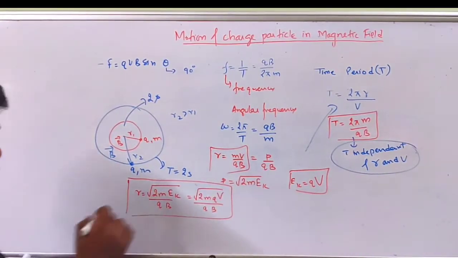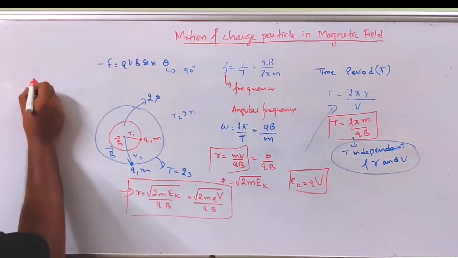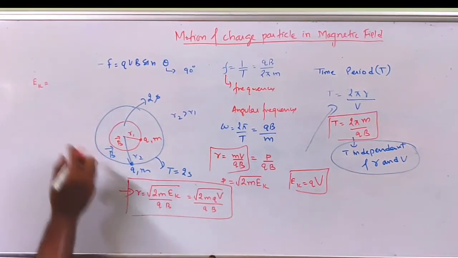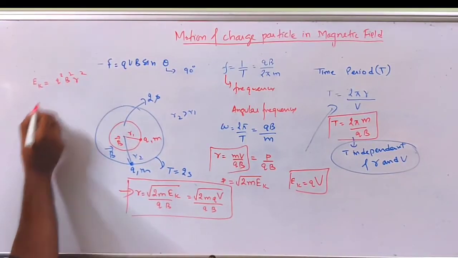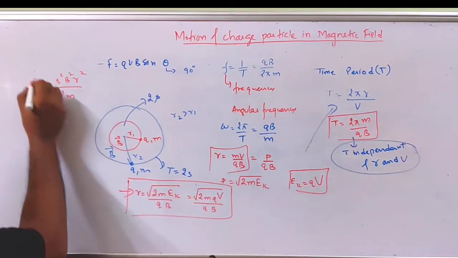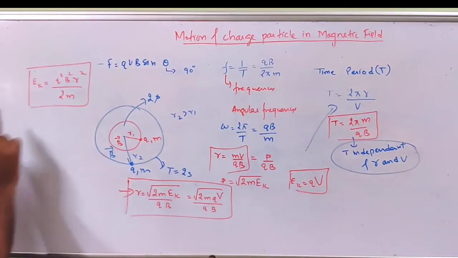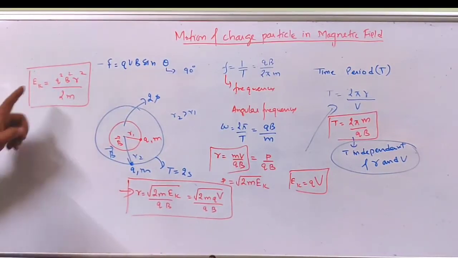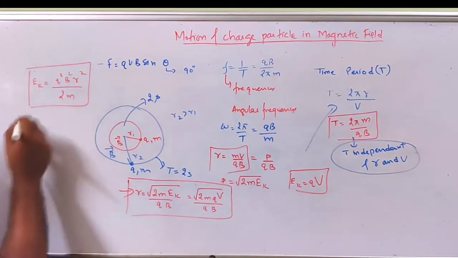Now from this expression I can find the expression for kinetic energy. Ek will be q squared B squared r squared divided by 2m. So this is the expression for kinetic energy of the charged particle, where Ek is the kinetic energy.